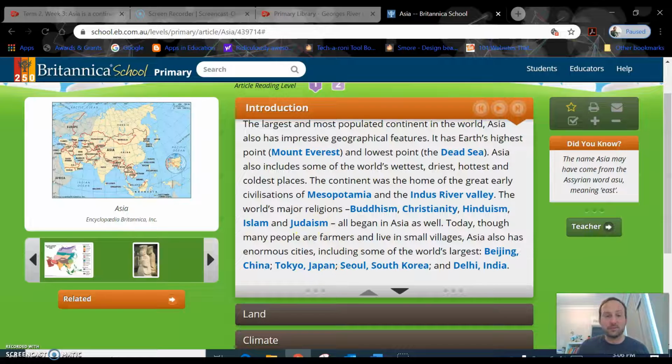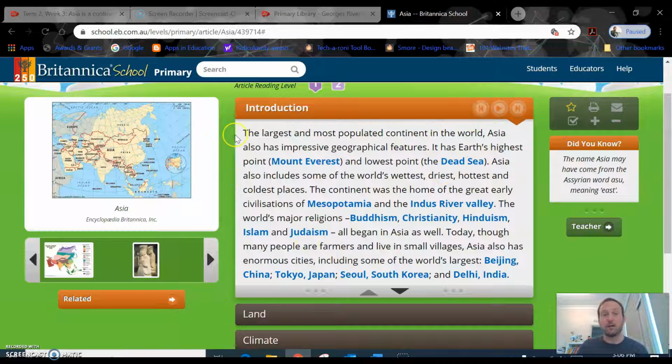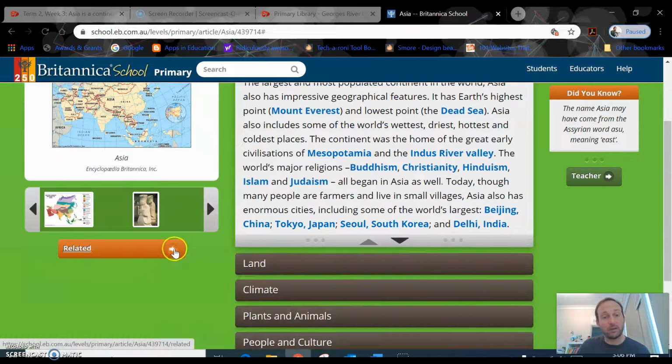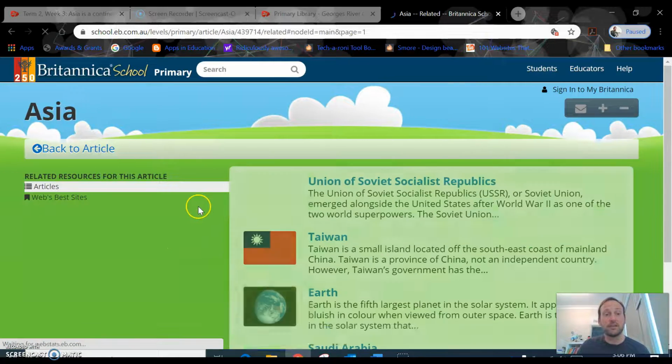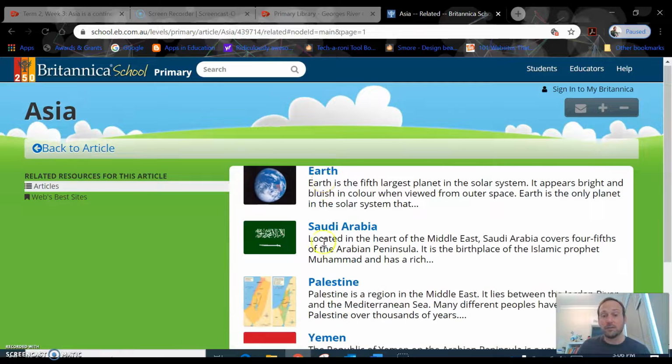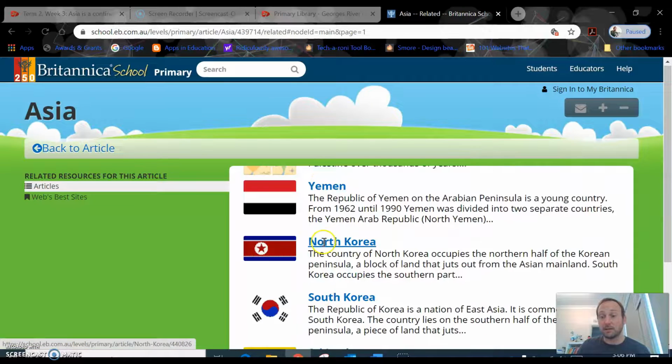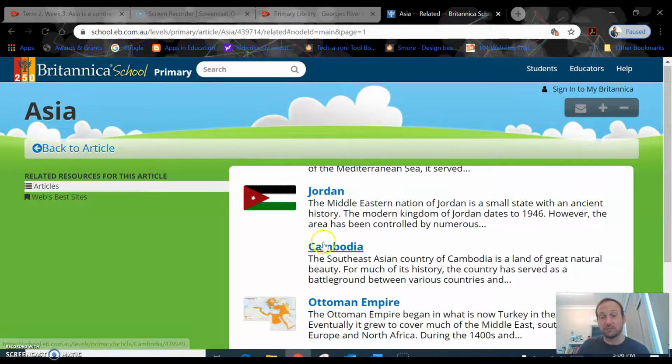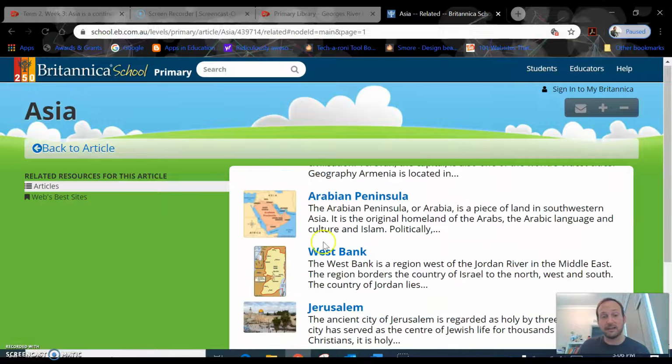So just remember when you're navigating through our encyclopedia articles, there's a lot to look at, as well as the related button, which shows us other articles which might relate to the topic of Asia. And so these are all the different countries we will find in Asia. There's also the web's best sites over here.